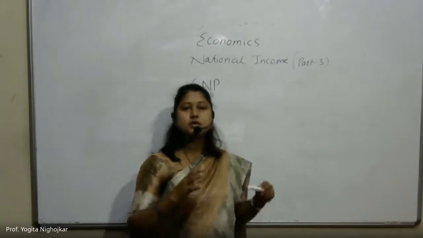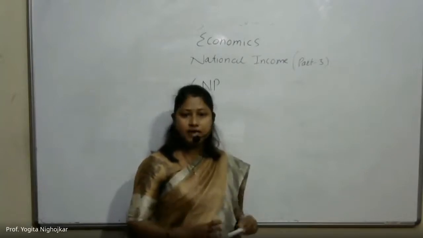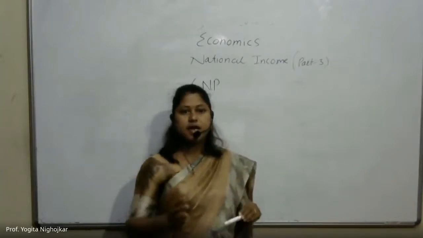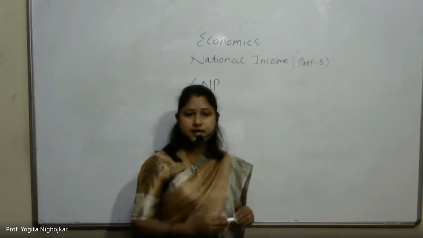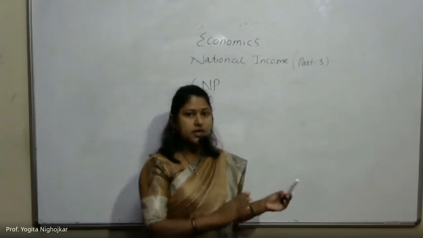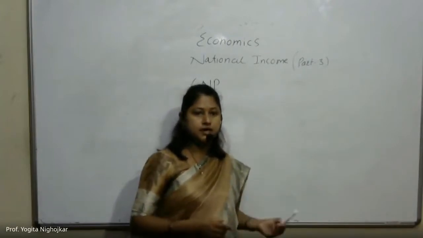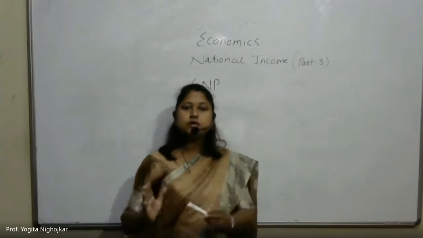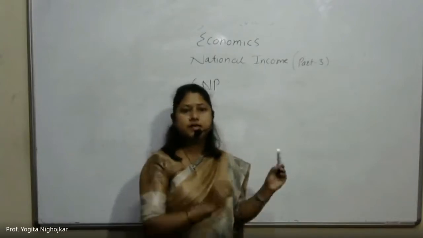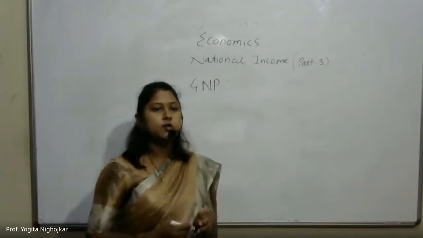GNP means the gross value of final goods and services produced annually in a country, which is estimated according to the price prevailing in the market. What is the formula of GNP?